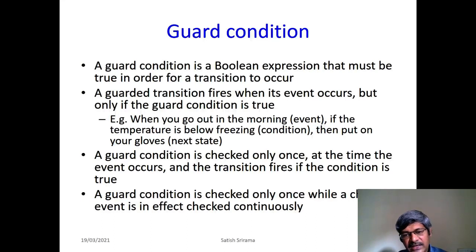But remember this: a guard condition is checked only once, at the time the event occurs, and the transition fires if the condition is true. I will show it with an example. We already checked change events earlier. A change event happens when the temperature is less than, for example, the allowed temperature, or when the temperature is more than the allowed temperature. Then you would turn on the AC or whatever it is. That's a different thing.